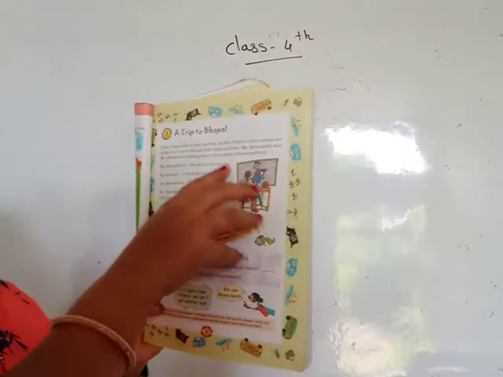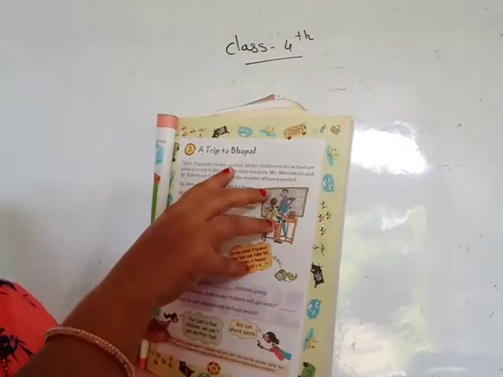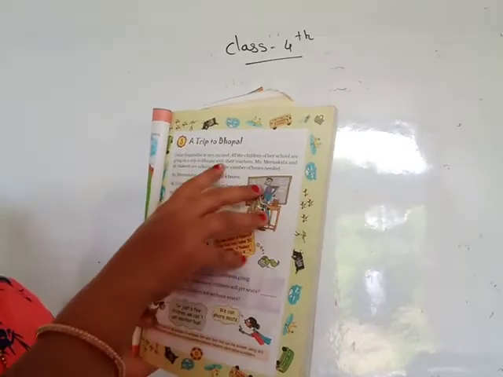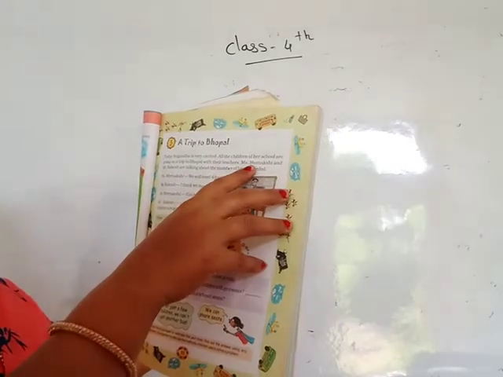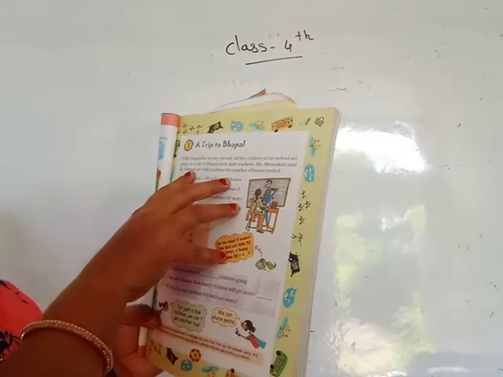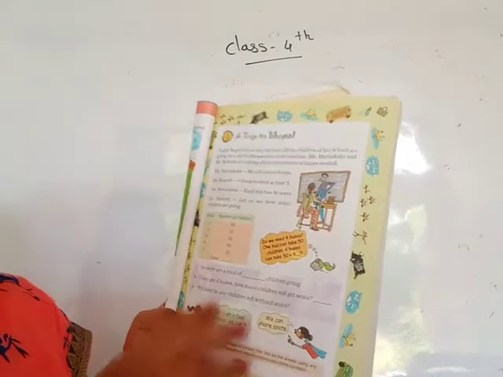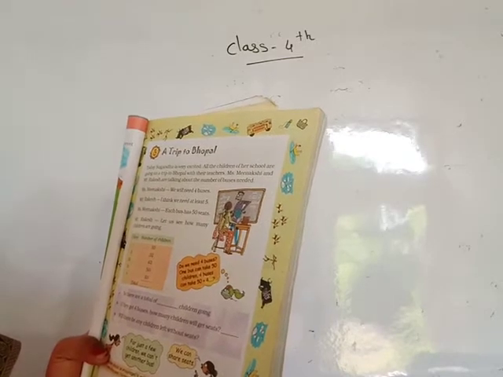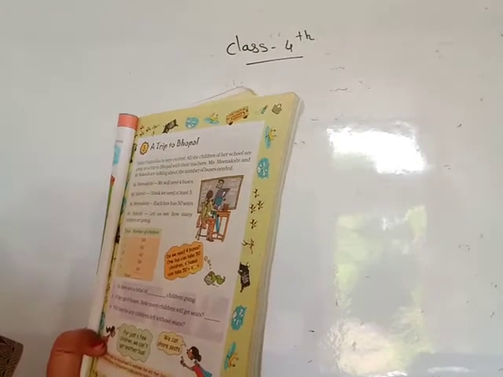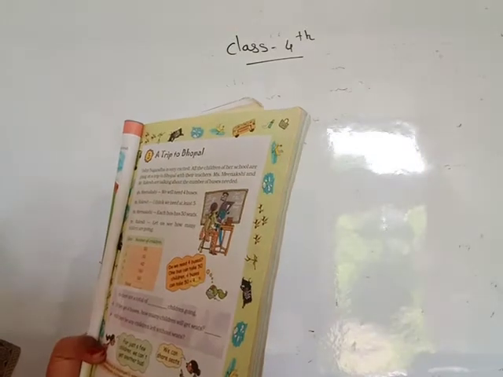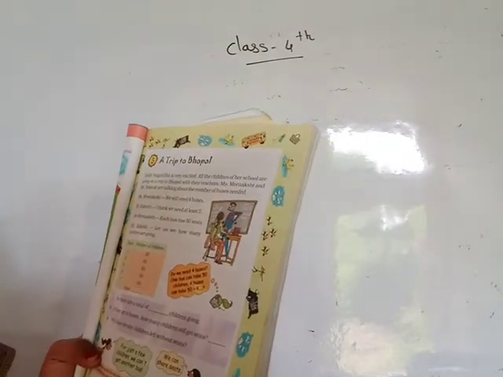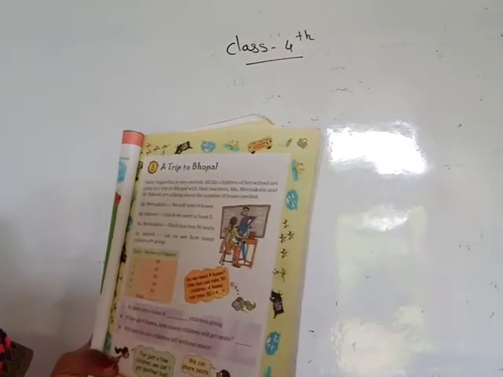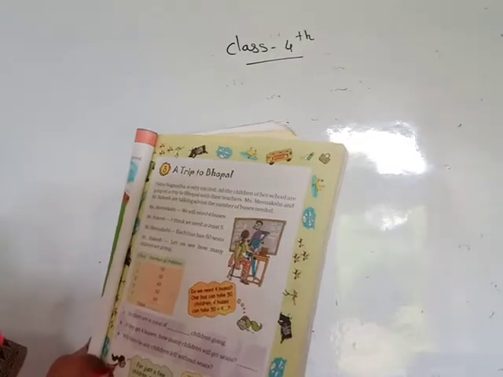Today Sugandha is very excited. All the children of her school are going on a trip to Bhopal with their teachers. Then Miss Meenakshi and Mr. Rakesh are talking about the number of buses needed. Here, a trip to Bhopal, and all students are very excited to go on a trip with their teachers. And these two teachers are talking about the number of buses.